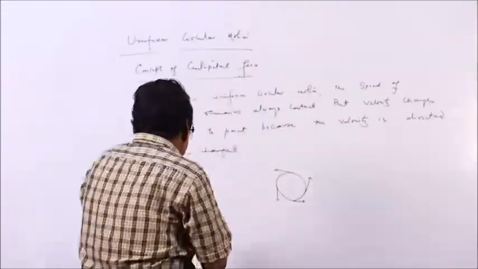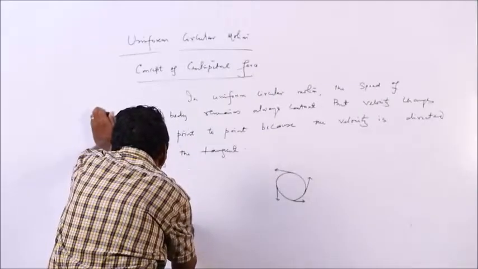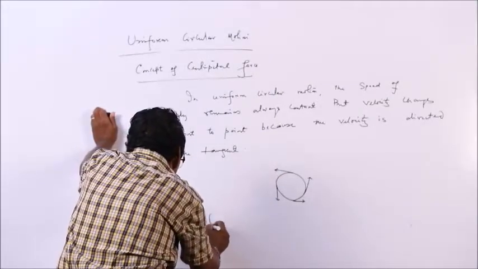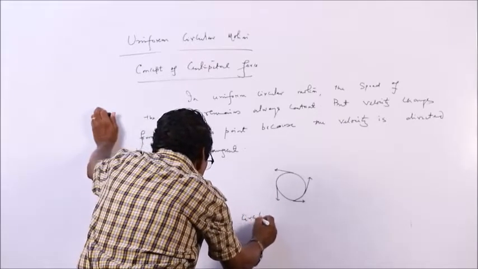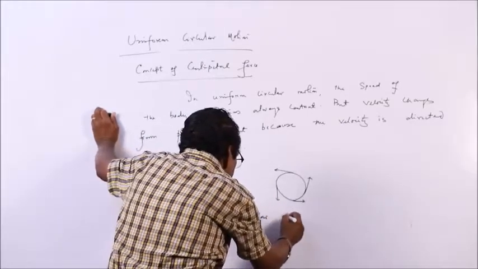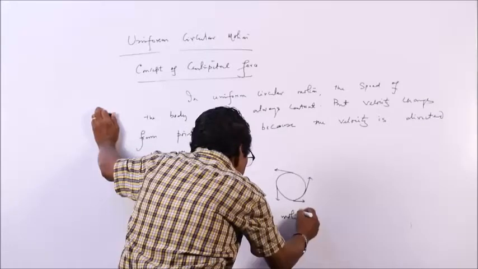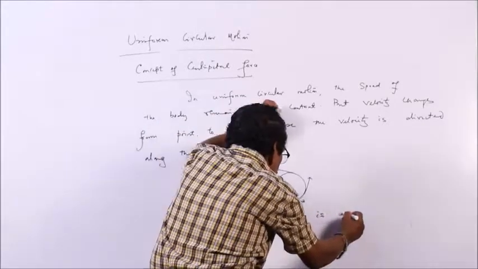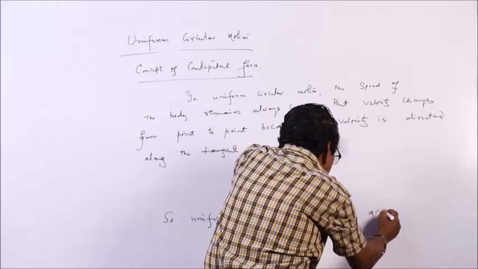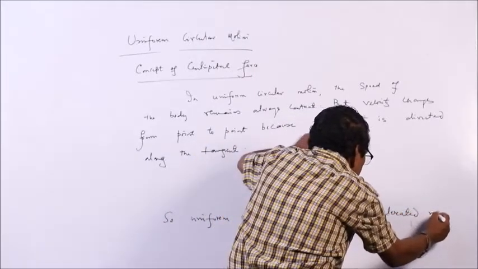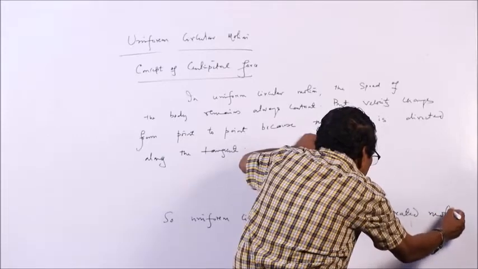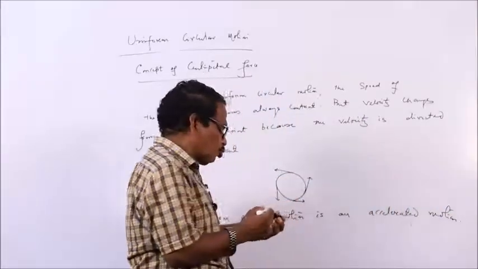So, uniform circular motion is an accelerated motion.